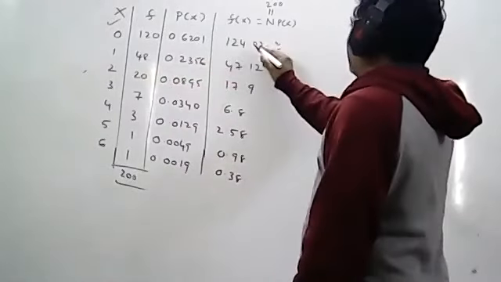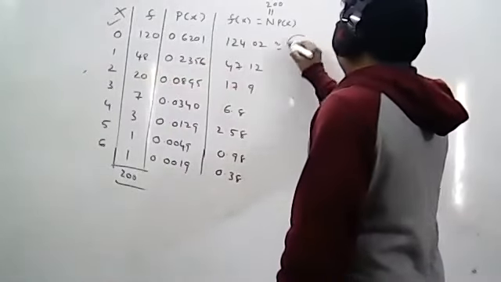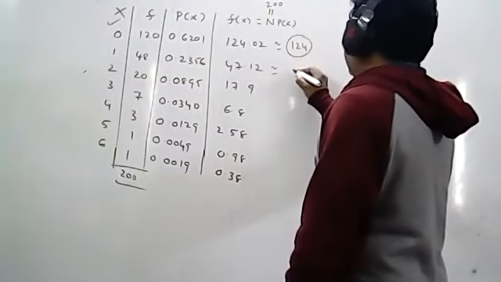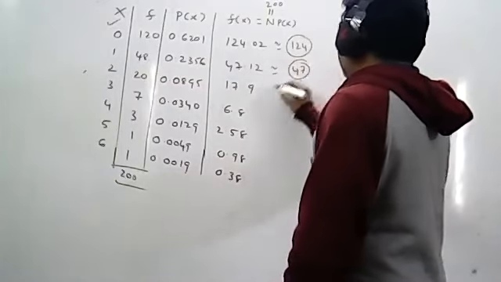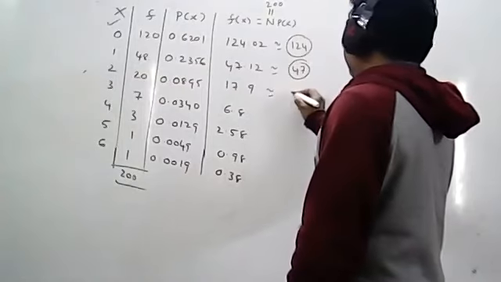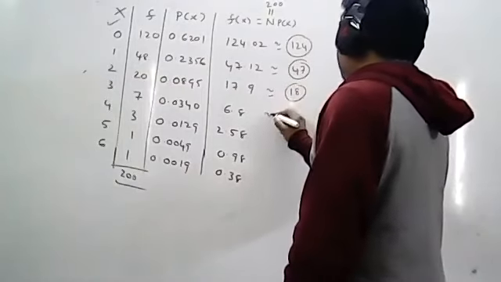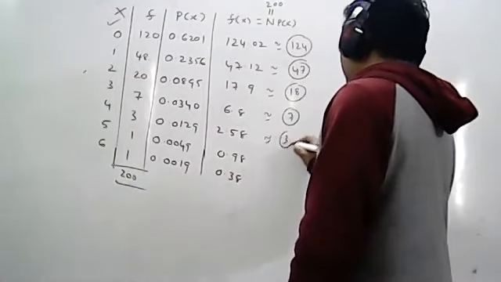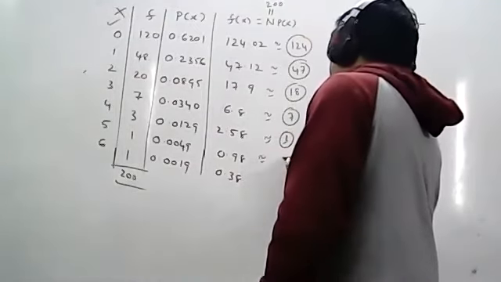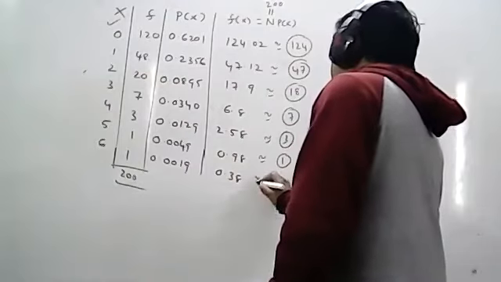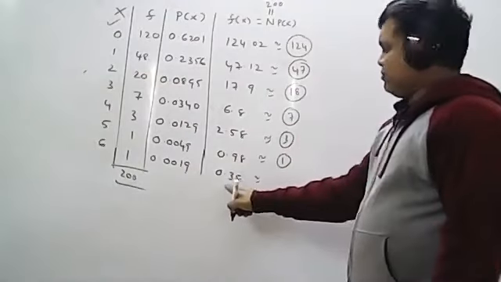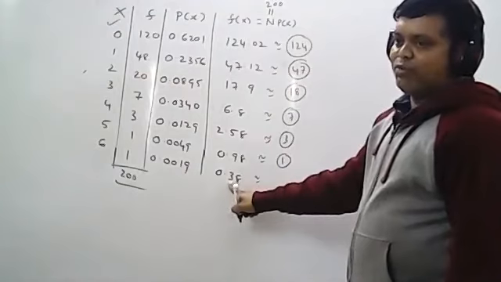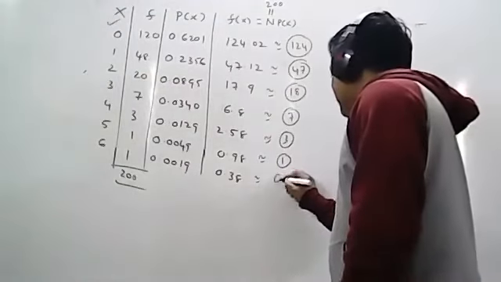What is this value? After the point 0 is there, so 124. After the point 1 is there, so the same number 47. After the point 9 is there, so more than 5, so the next number. 6.8 means 7. 2.58 means 3. 0.98 means 1. 0.38: if 8 is there and you add 1 here, this is 0.4 only, so less than 5 means you get 0.